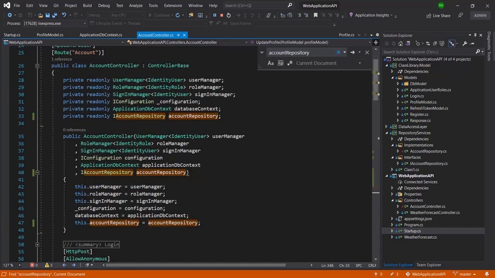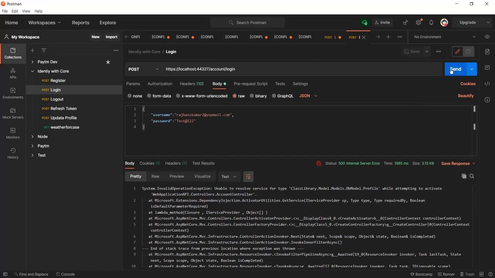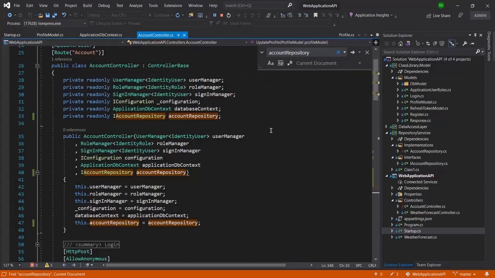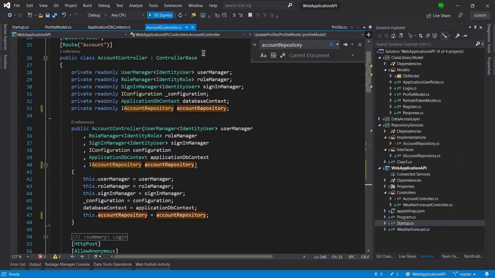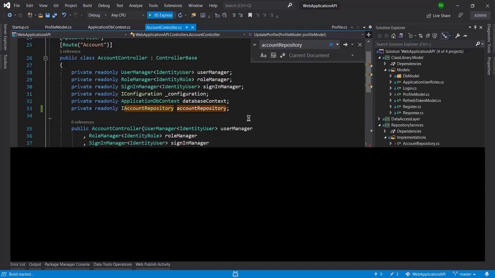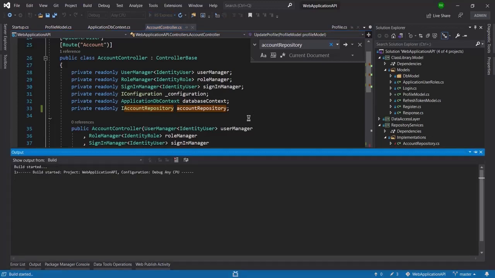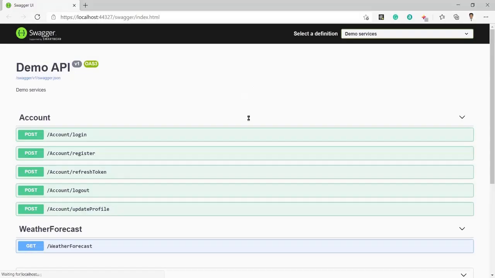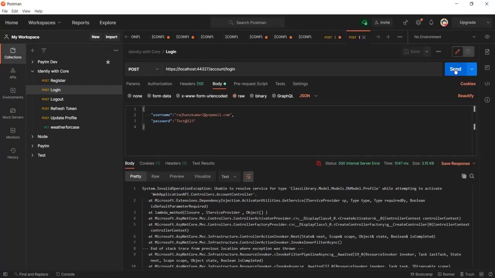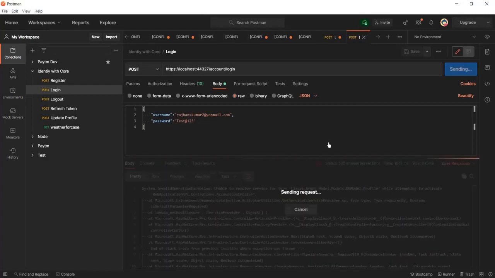I just restarted. Now let me go ahead and send the login. I'm again getting this error because I have not restarted the server, the project. So I need to restart the same project again. Here you can see I have started the project. Now let me hit the send button to log in.